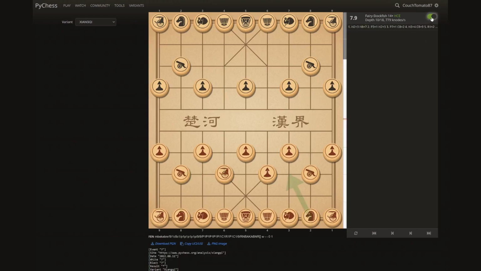So for example, if I click this slider over here to have Fairy analyze our game, it tells us what the best move is from this point on. And it also tells you how strong each side is. So right now, it's giving the red side a 9-point advantage because I just gave red a whole bunch of extra pieces. And it's saying it should go here. And then now it's calculating the best move for black.